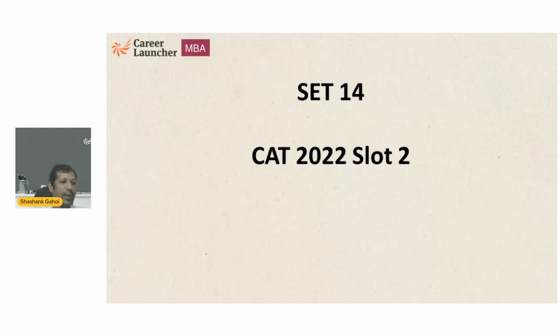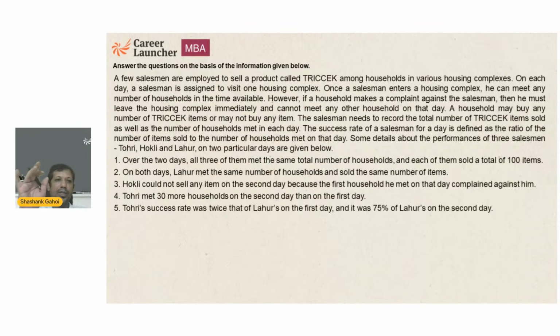Now, set 14, 2022 slot 2, this one. This says that a few salesmen are employed to sell a product among households in various housing complexes on each day. A salesman is assigned to visit one housing complex.